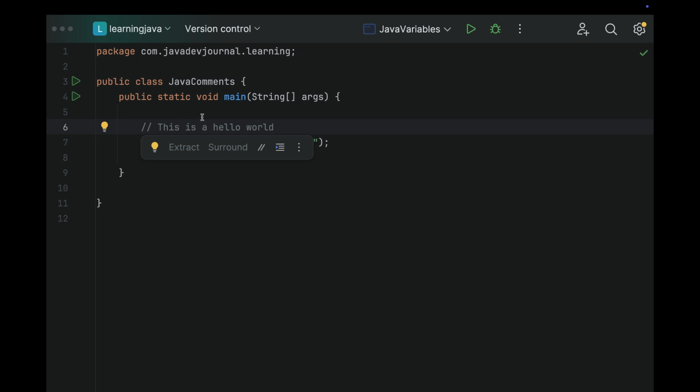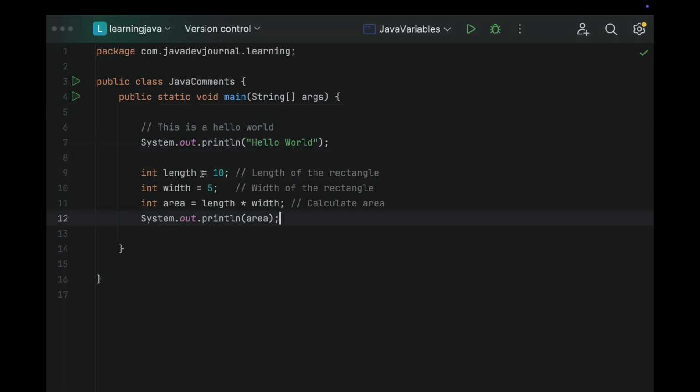All right. And this is one thing where I'm just writing this on a print line. I can have something else where I can add comments on individual statements. For example, if I do this one, you see here, I'm saying length of the rectangle, then width of the rectangle, and then I'm also saying what this thing is doing.